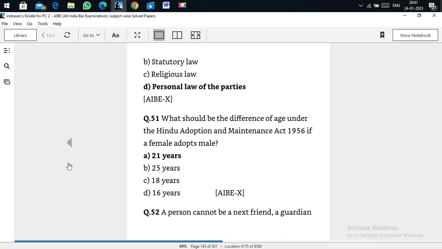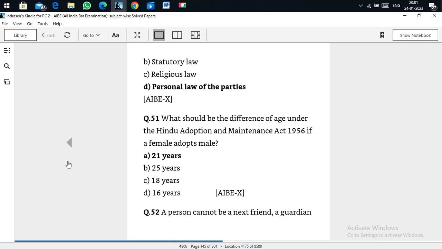What should be the difference of age under the Hindu Adoption and Maintenance Act? If a female adopts a male, it is 21 years. If a male adopts a female, also 21 years. If a female adopts a male also, the difference of age should be 21 years.